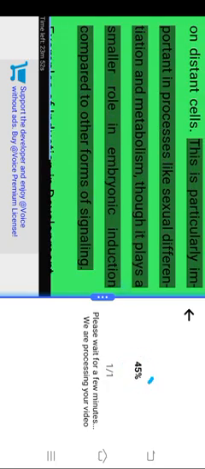Endocrine signaling. Although less common in developmental induction, endocrine signaling involves the release of signaling molecules, like hormones, into the bloodstream, allowing them to act on distant cells. This is particularly important in processes like sexual differentiation and metabolism, though it plays a smaller role in embryonic induction compared to other forms of signaling.